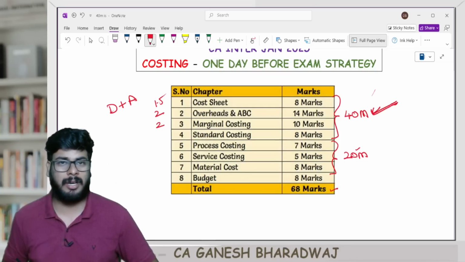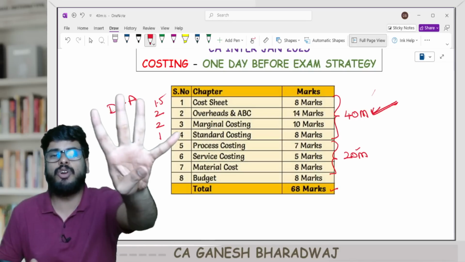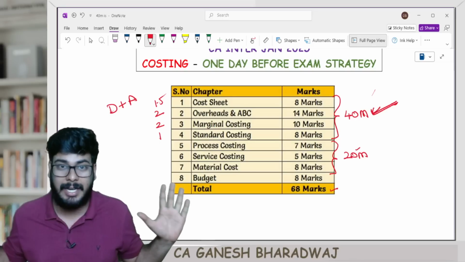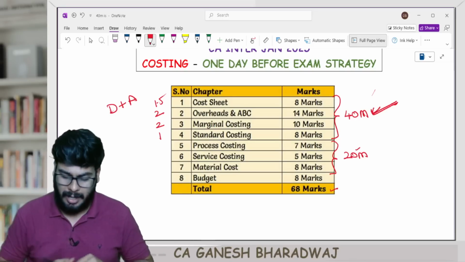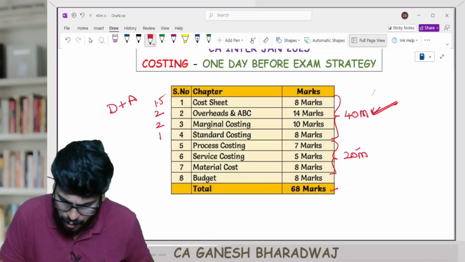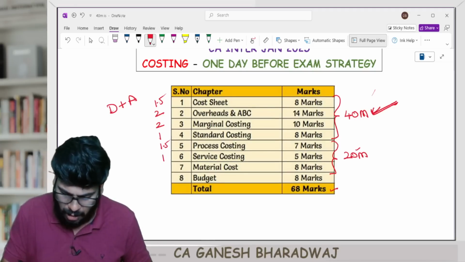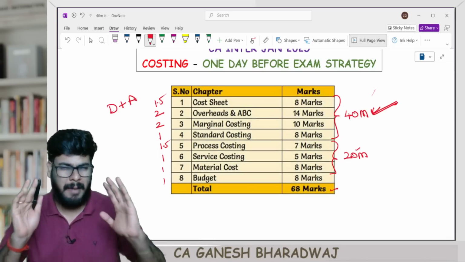Beyond that, it will not take. Standard costing, 1 hour. Beyond 1 hour, it will not take. Only 4 different types of variances, and I have broken it down how easy it is to actually revise for you. Beyond this, it is not required, right? 1 hour. Process costing, you can take 1.5 hours maximum the day before your exam. Service costing, you can take 1 hour. Material cost, 1 hour. Budgeting, 1 hour maximum, I'm saying.